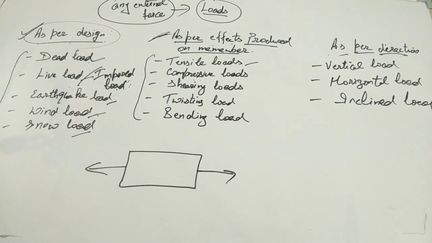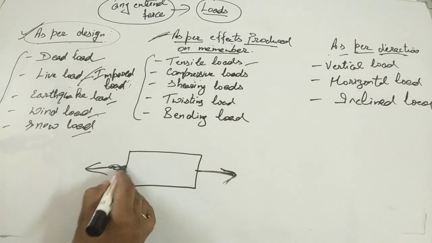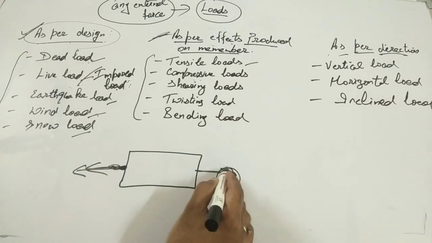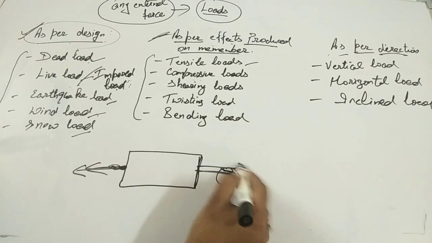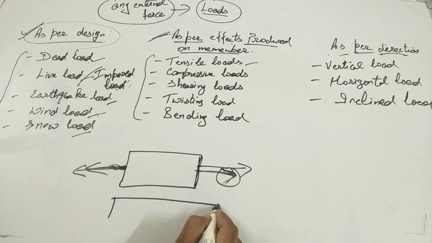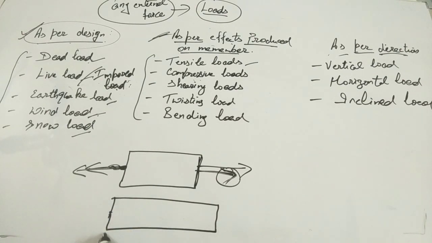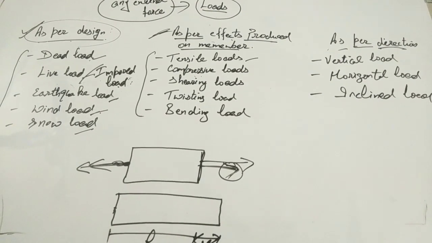Pull from both sides. In this action, what will happen? When the load is on the block, this load will try to move this part to this side, and this load will try to move this surface of the body to this side. It means there will be some elongation. After the effect of this load, this will be the shape. Clear, guys?